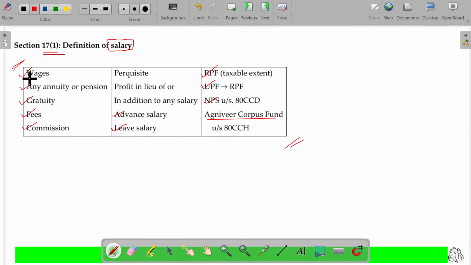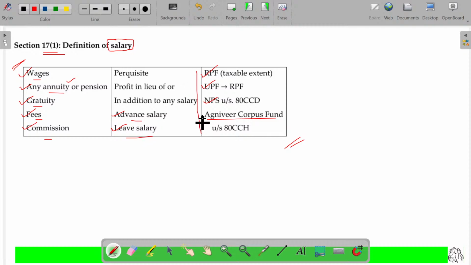You will be now able to understand all these points: wages, annuity and pension. Post retirement you will be getting a monthly return, which is called pension, also considered as salary. Any gratuitous payment at the time of retirement, a lump sum consideration payable by the employer to the employee, is also salary. Some additional work if you do for the employer and get any fee or commission, that also falls under the salary head. Next month's salary, if you are receiving today, is also considered as salary taxable in this year. And if you work on leave days for some emergency and the employer offers you some extra payment, that will also be considered as salary only.